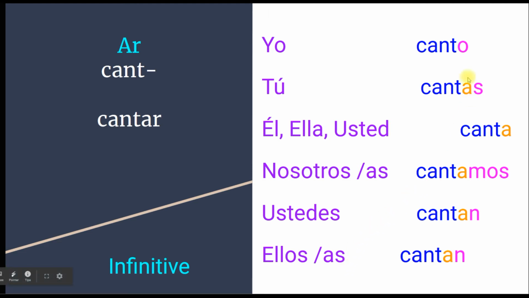So if you take a look at the endings, all of them start with A. Tú cantas, él canta, nosotros cantamos y ustedes cantan. So that can help you remember that all of the endings, except for yo, start with an A.